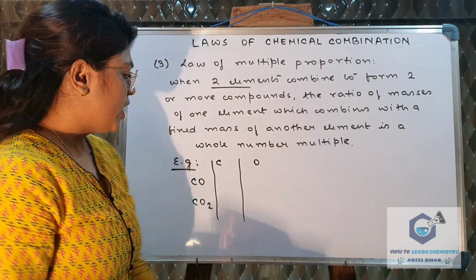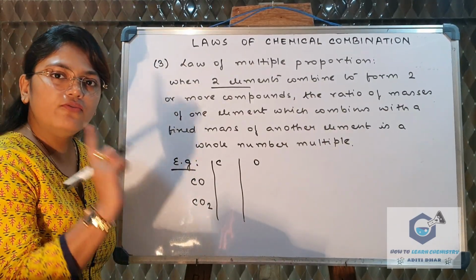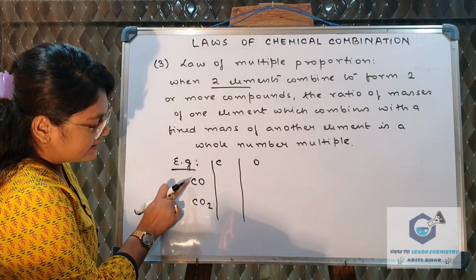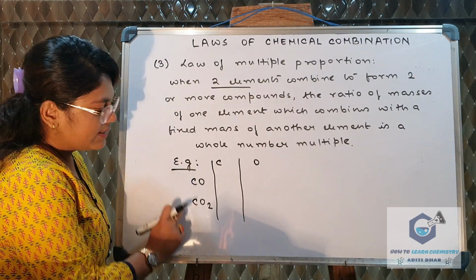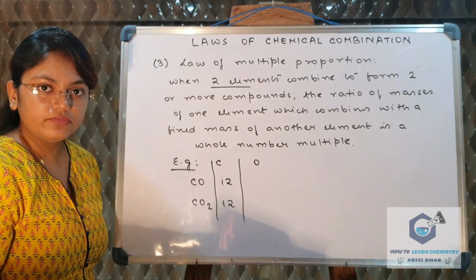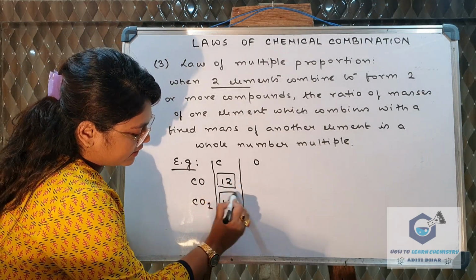It means when we are considering these two compounds, the mass of one element must always be constant. Suppose in CO and CO2, what is the mass of carbon in each? It is 12. So we can say that the mass of carbon is fixed.